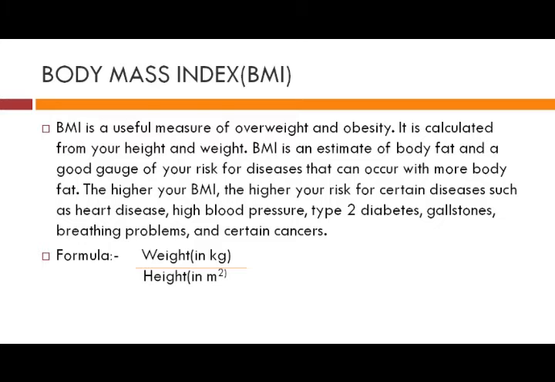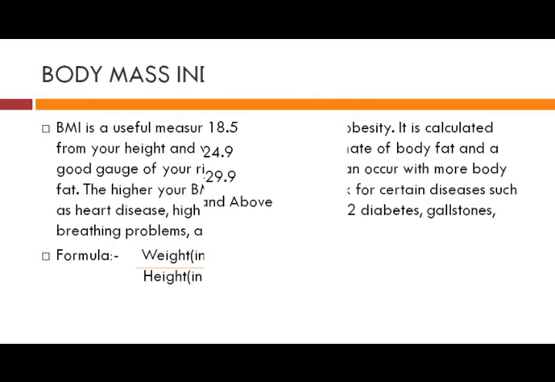It is your weight in kg divided by your height converted into meters. Suppose somebody has a height of 168 centimeters, then when we convert it into meters, it becomes 1.68. So by using this formula, we can find out our body mass index.